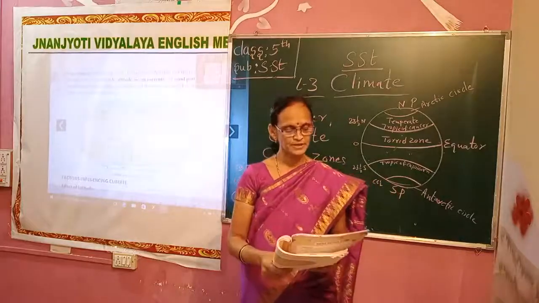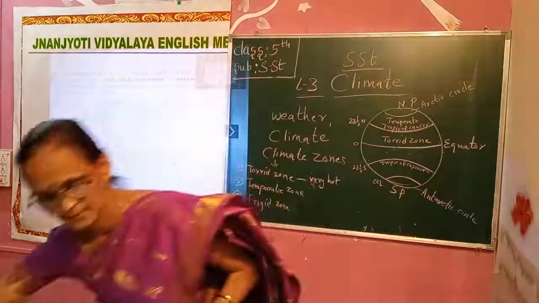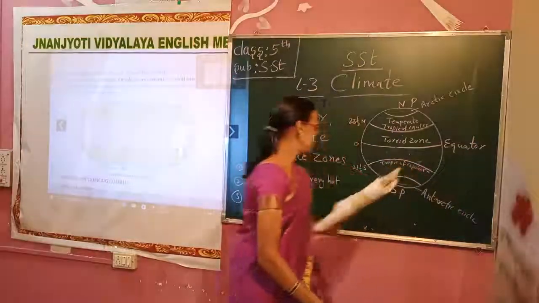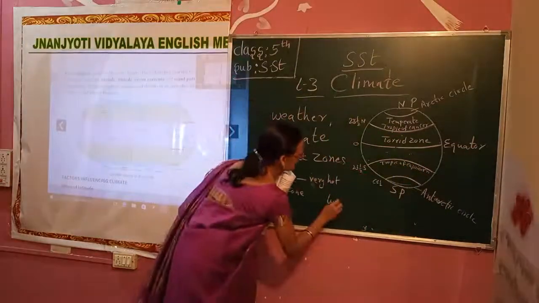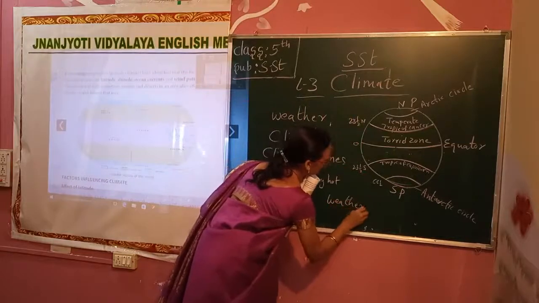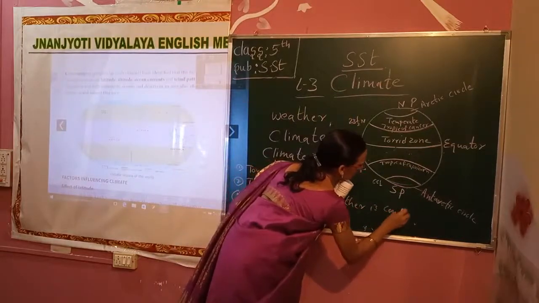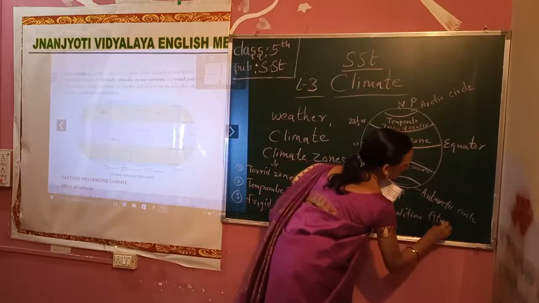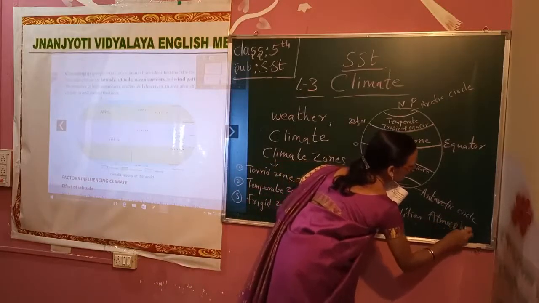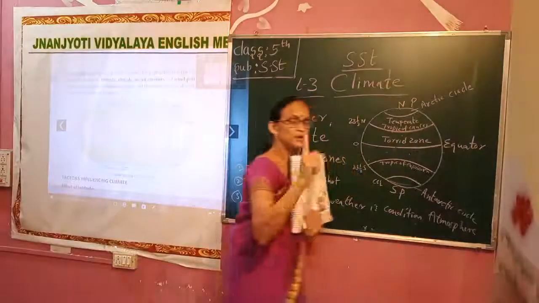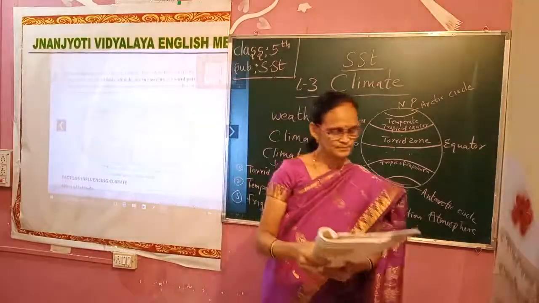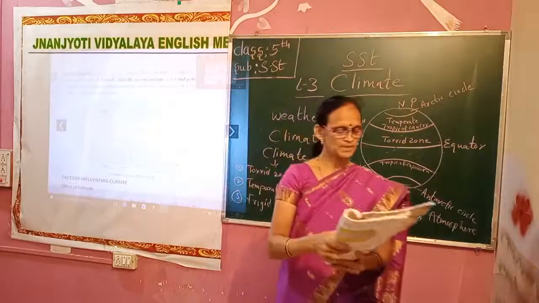What is the definition here? Weather is a condition of atmosphere at a particular place and time. That is called weather. Weather affects us in many ways.